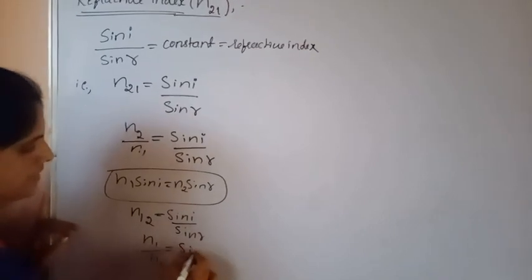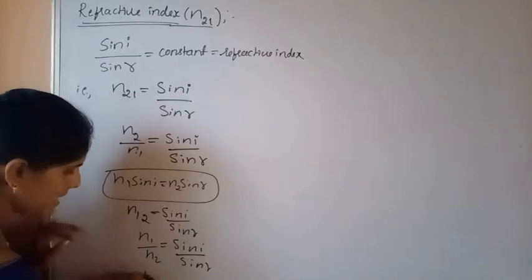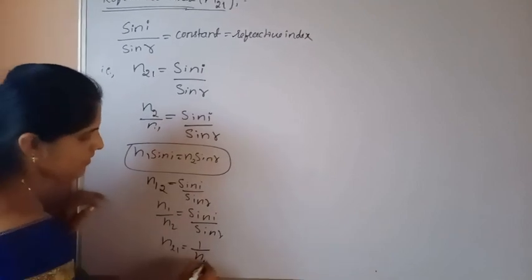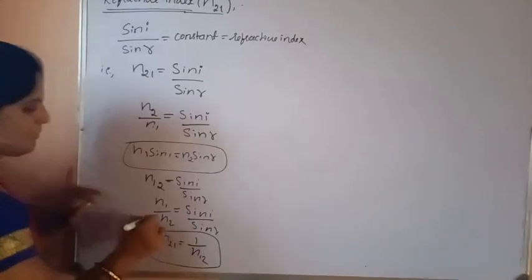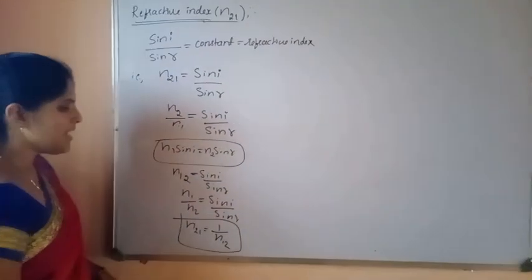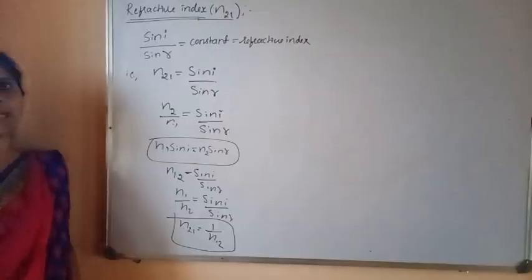Now you can relate n21 and n12 as n21 is equal to 1 by n12. This is the relation between the refractive index of second medium with respect to first medium and refractive index of first medium with respect to second medium.